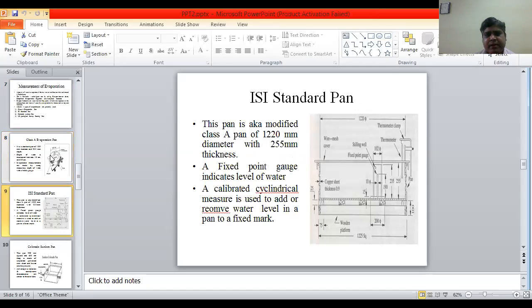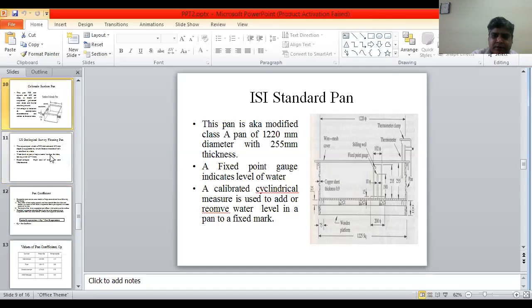ISI standard pan: this pan is a modified Class A pan, 1220 mm diameter with 255 mm depth. A fixed point gauge indicates the level of water. A calibrated cylindrical measure is used to add or remove water in the pan to a fixed mark.